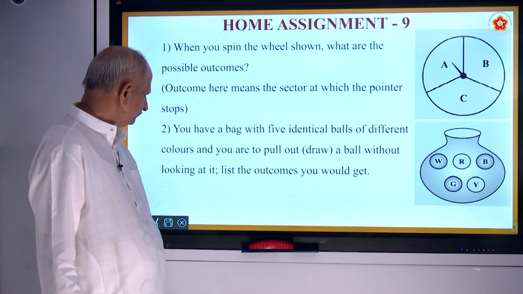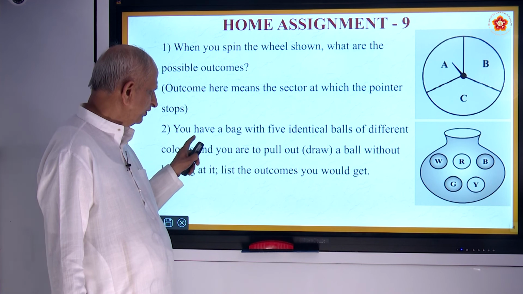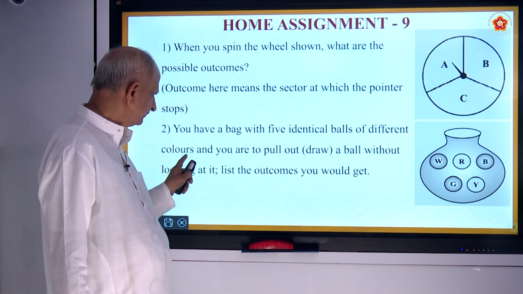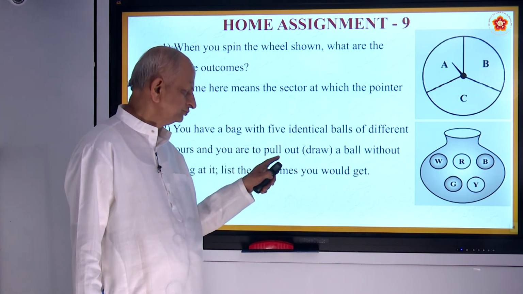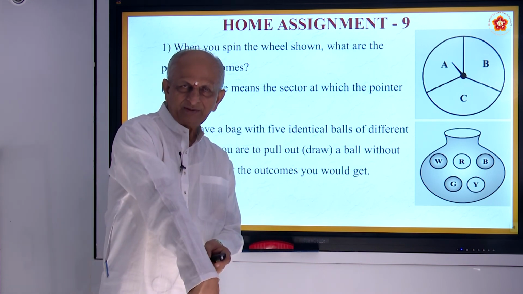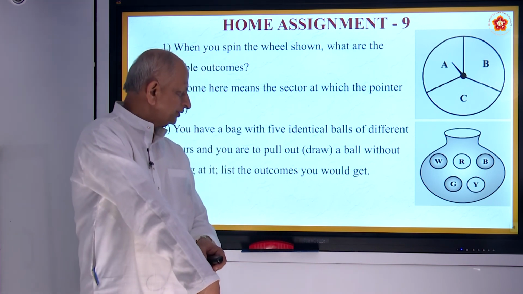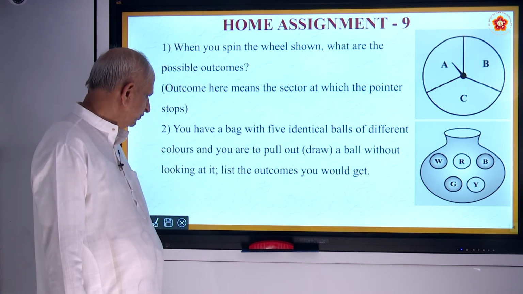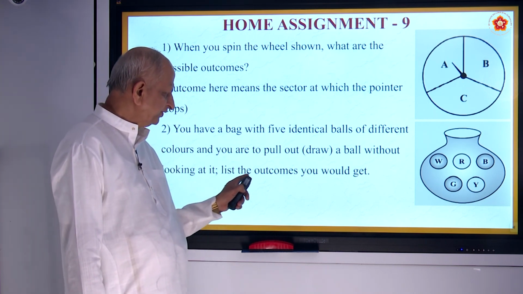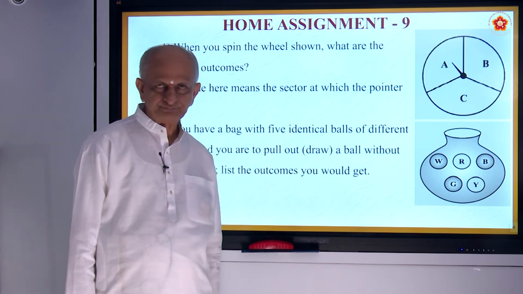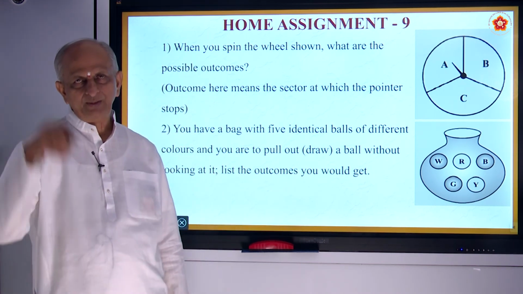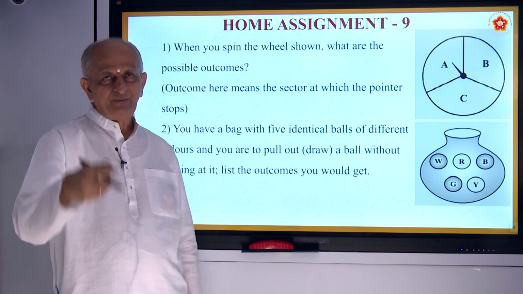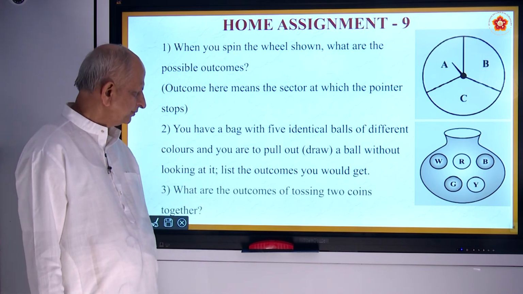So you have a bag with 5 identical balls of different colors and you have to pull out one ball, and without looking at it, list the outcomes you would get. When you pull one ball, you must tell which outcome it comes.